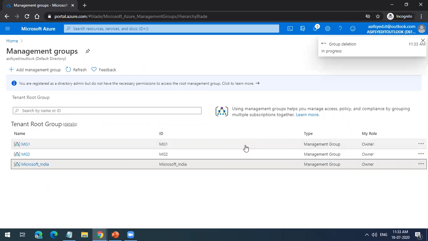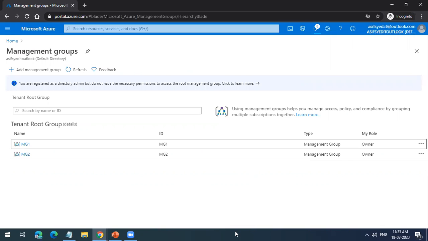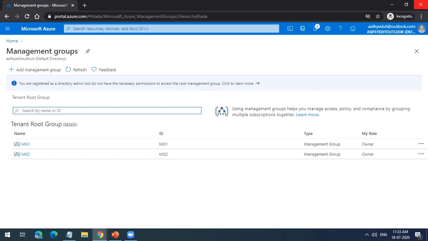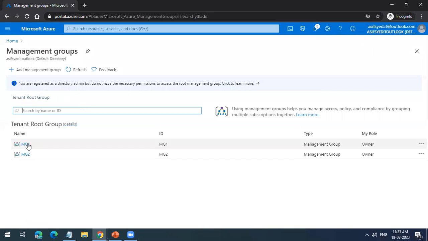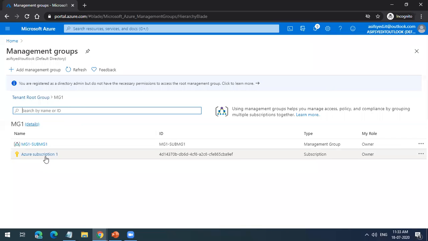In this Azure subscription example, we have just moved the subscription from MG2 to MG1. Then MG2 loses it; they cannot use it anymore. Now what happens to all the policies that were in MG2 and assigned to the subscription? I have moved it to MG1, so all the policies of MG1 will now apply to this Azure subscription automatically.